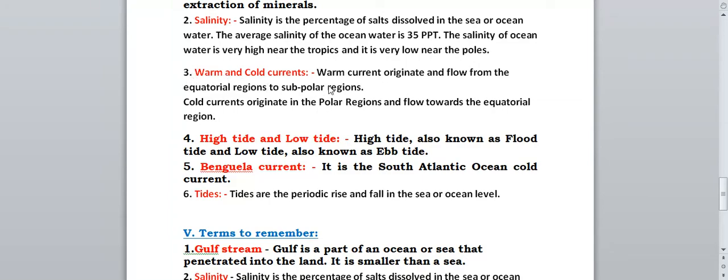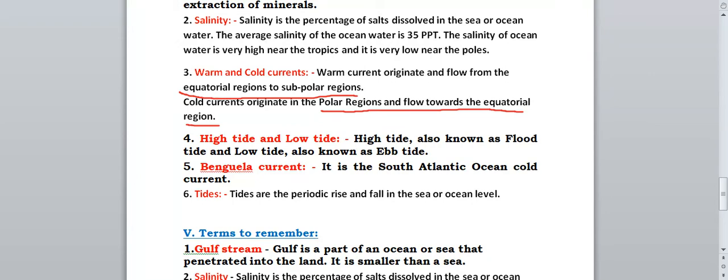Next one we have warm and cold currents. So what are warm and cold currents? Warm currents originate and flow from the equatorial region to the subpolar region. They flow from the equatorial region to the subpolar region, and just the opposite we have to write for cold currents. Cold currents originate in the polar regions and flow towards the equatorial region. Warm currents originate and flow from the equatorial region to the subpolar region, and cold currents originate and flow from the polar region to the equatorial region, that you have to write over there.